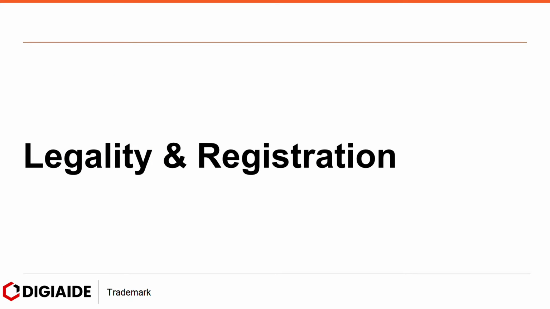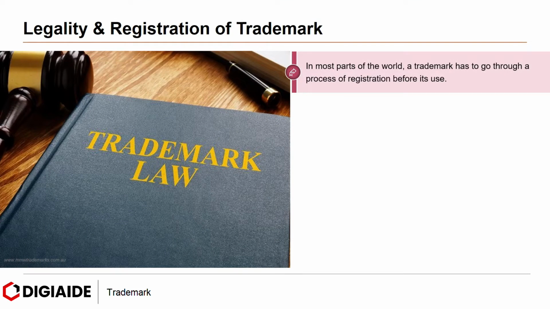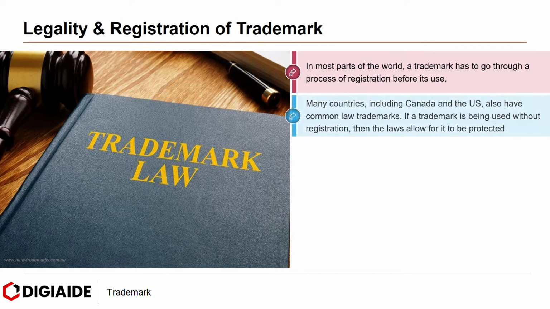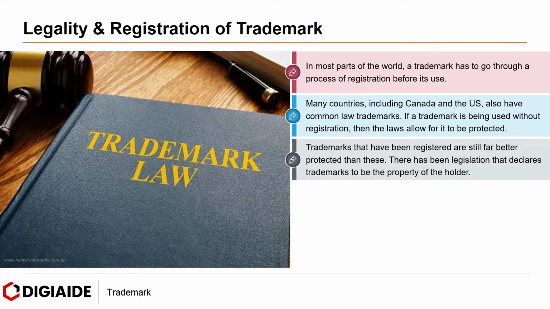Moving on to legality and registration. In most parts of the world, a trademark has to go through a process of registration before its use. Many countries, including Canada and US, also have common law trademarks. If a trademark is being used without registration, then the laws allow for it to be protected. Trademarks that have been registered are still far better protected than these.